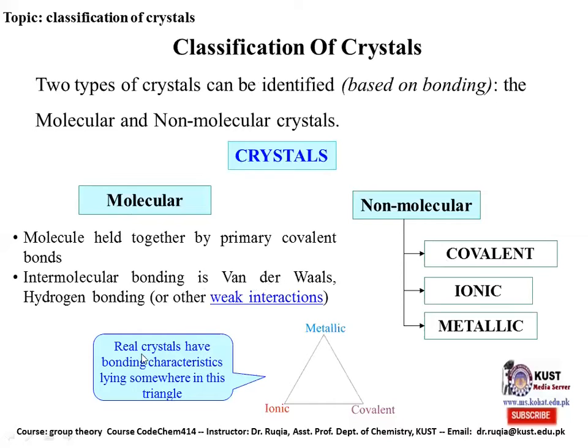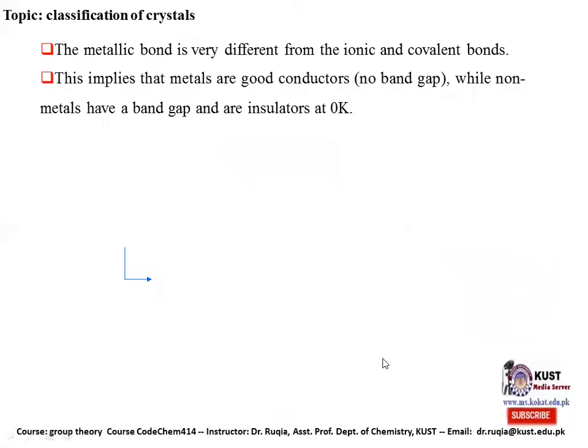The real crystals have bonding characteristic lying somewhere in this triangle. This is a triangle. We have ionic, covalent, and metallic bonding character at the three corners of the triangle. So the bonding can be somewhere in between. It means that it's possible that the bonding is the mixture of ionic and covalent, or covalent and metallic, or ionic and metallic, but all the bonding interaction will be somewhere here.